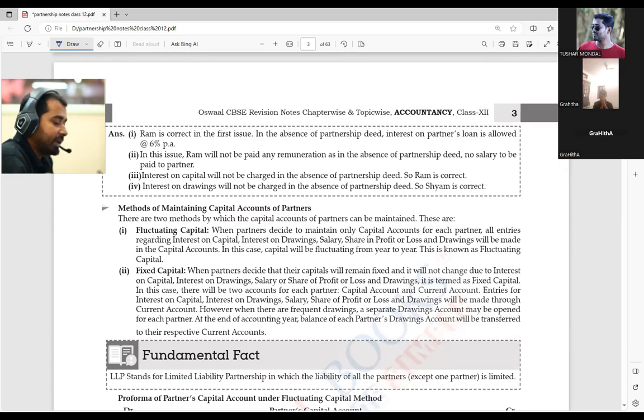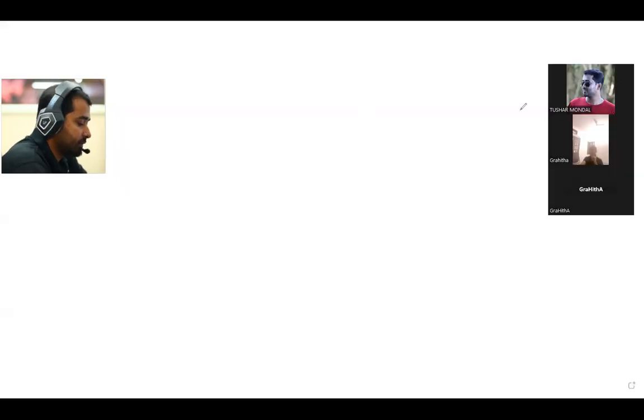The name says it is a fluctuating capital. Why it is called that, let's see. I'm going to the board. Here partners A, B and C, three partners, are there.